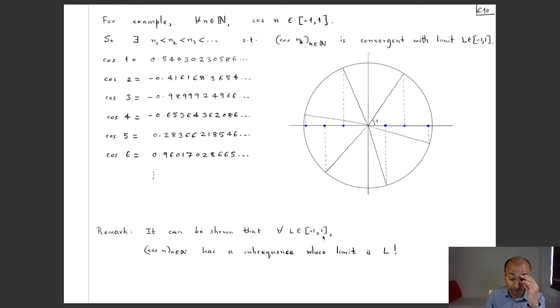That can be shown. That proof is beyond the scope of this course, but it's an interesting fact. So suppose that I had closed my eyes and taken this number, okay? Then if I take any tiny epsilon width over here, then I'm guaranteed that there is a subsequence of this original sequence which converges to this. So it will lie in that tiny epsilon width. That means that this sequence itself will have to keep visiting that little neighborhood infinitely many times,